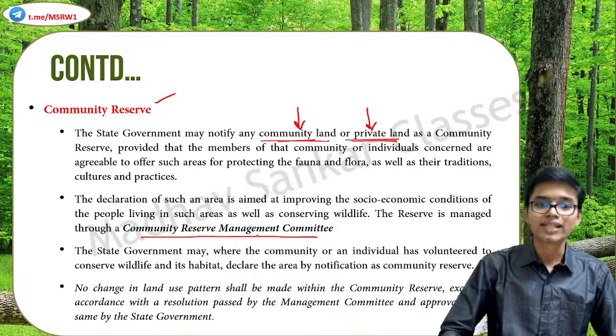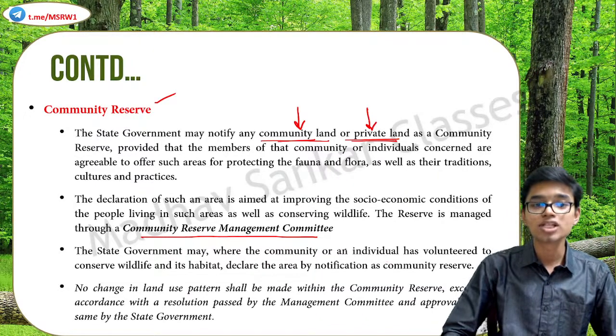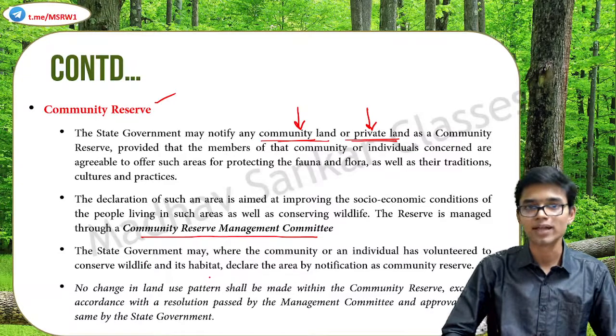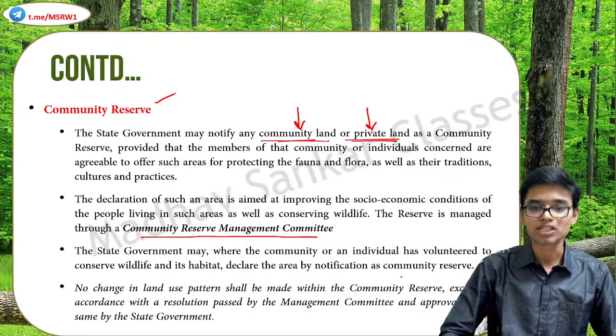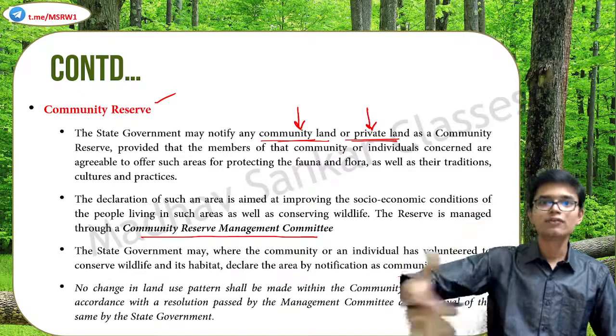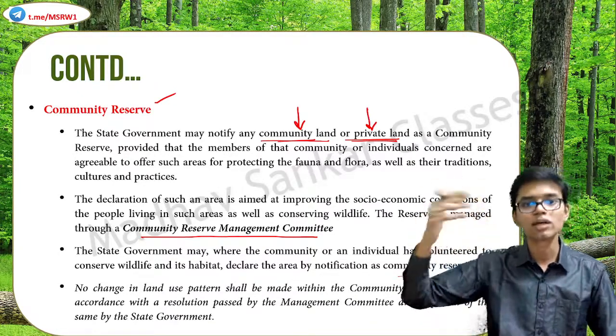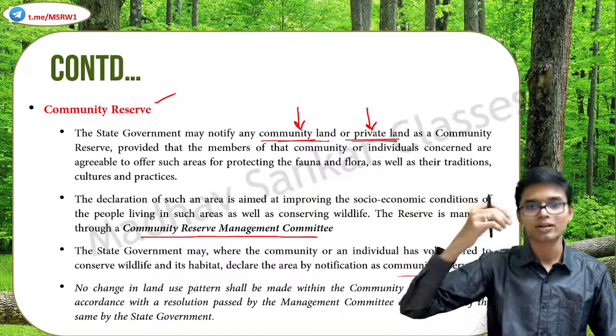All right. So the state government may, where the community or an individual has volunteered to conserve wildlife and its habitat, declare the area by notification as community reserve. So if the people are volunteering for its protection and volunteering to convert their land into a community reserve, then the state government can allow that.